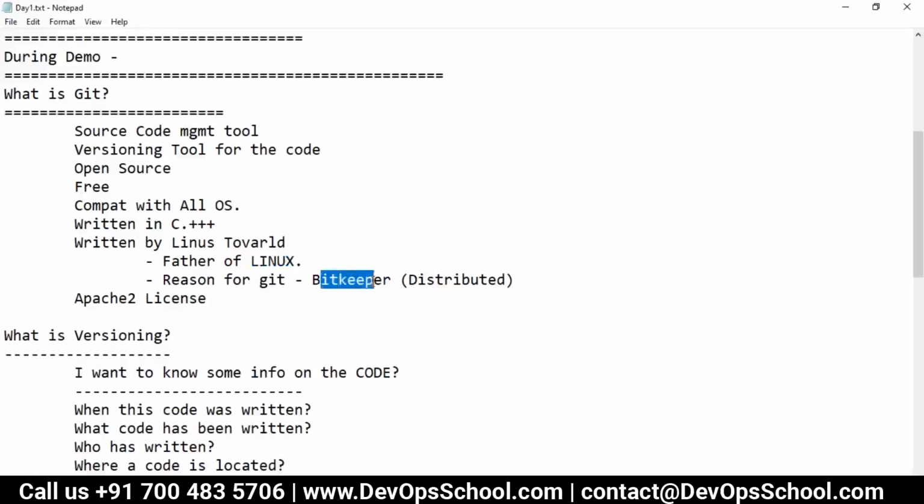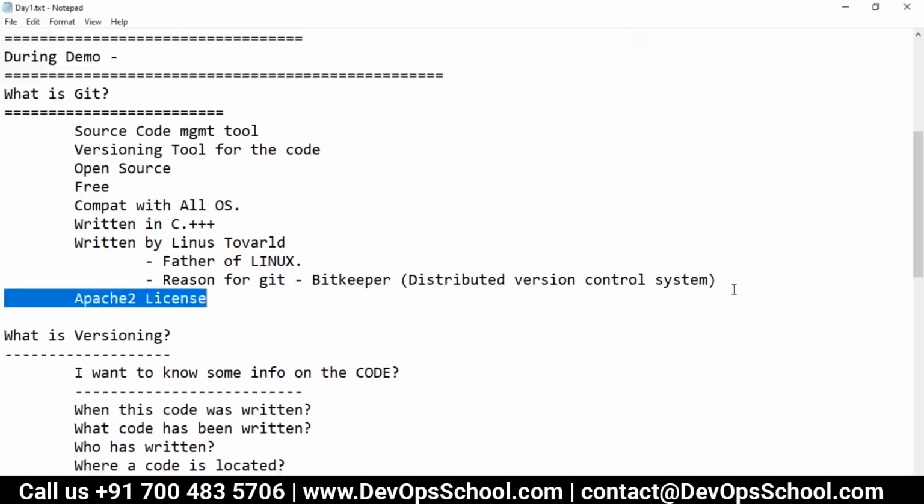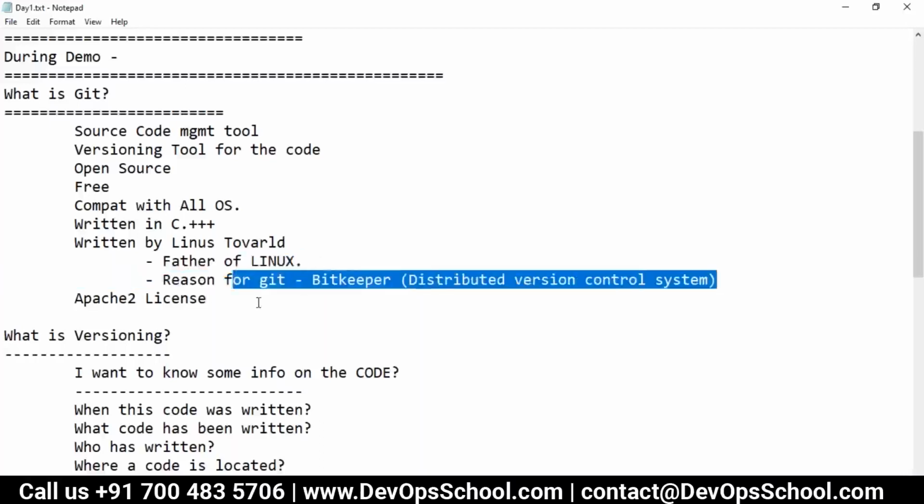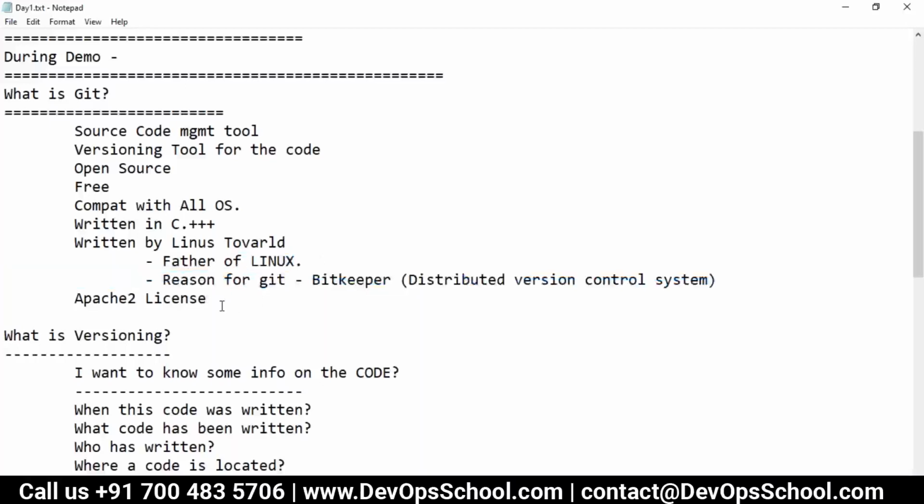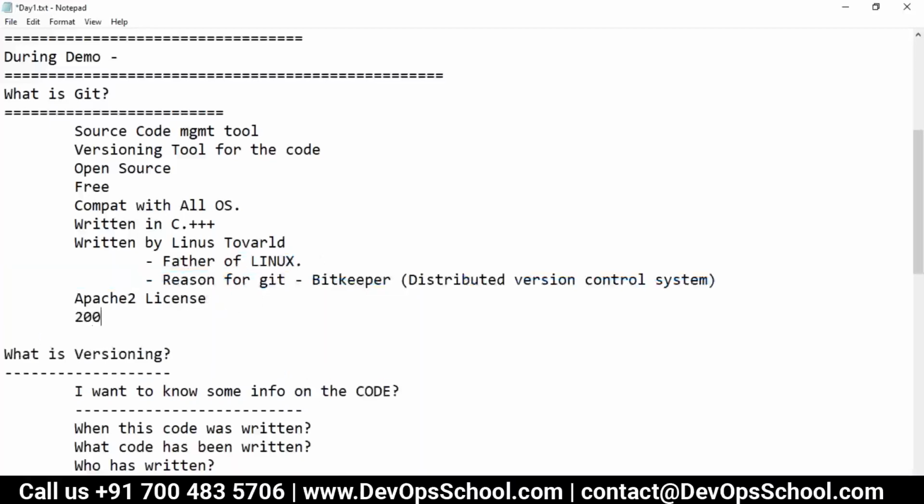So BitKeeper did not listen. So he got furious and he wrote Git, which was a truly distributed version control system. And that was the reason. So Git was written for their own team, and later it became so popular within the development community. It's been there for the last 15 plus years. So popular, and we are using it right now. I don't remember the timeline exactly, but probably in 2004 the first release of Git happened.